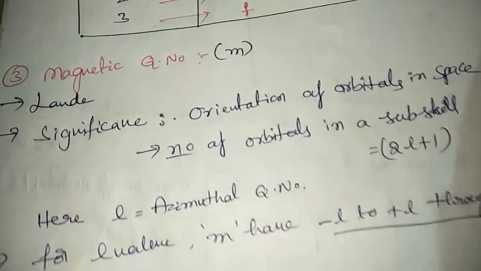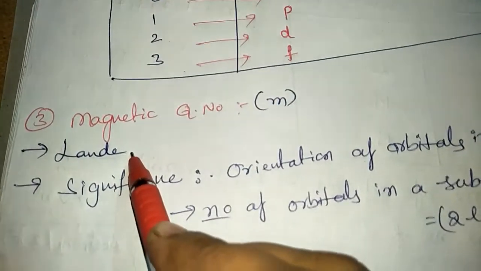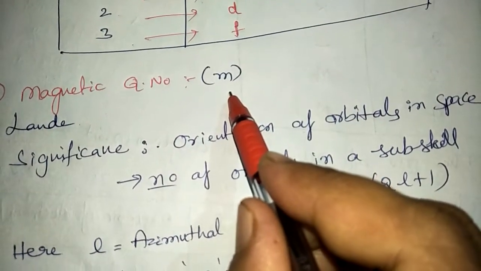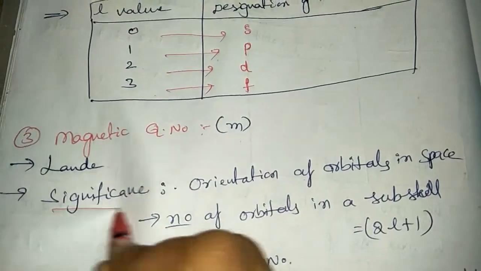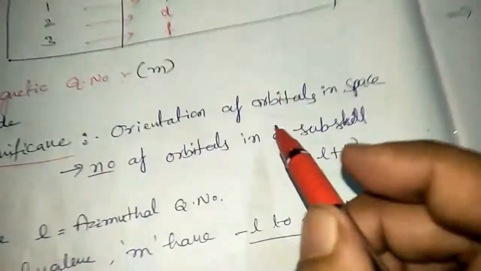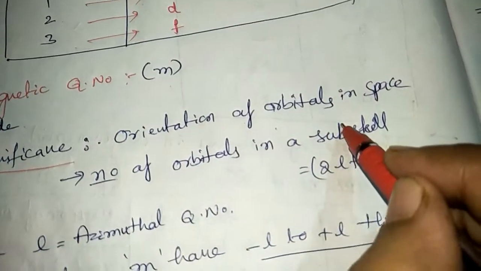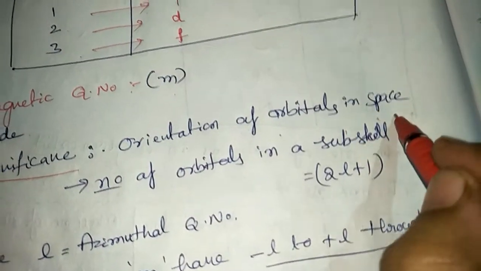Okay. Next one is the magnetic quantum number. The magnetic quantum number was proposed by Landé. It is indicated by the letter M. What does it tell? That is the significance of the magnetic quantum number. It tells about the orientation of the orbitals in space.